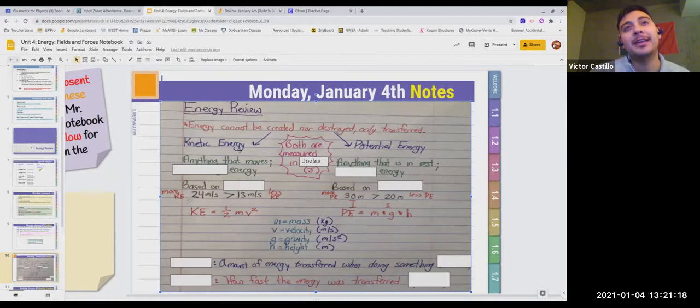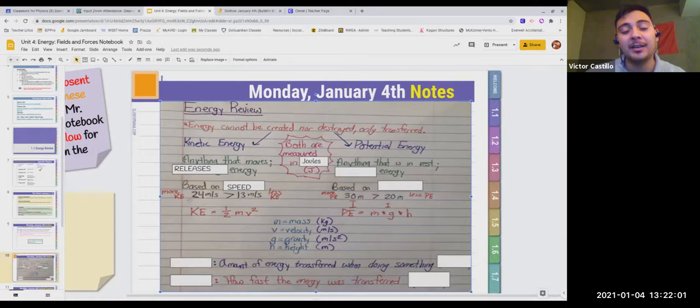Now, let's start off with kinetic energy on the left side. Kinetic energy is anything that moves or anything that releases energy. So if you're releasing energy, you are showing kinetic energy. So when you're releasing energy into the world, into the environment, into your surroundings, that is kinetic energy. Anything that moves. Now, since it's moving, it's based on speed. That means the quicker, the faster you move, the more kinetic energy you have.